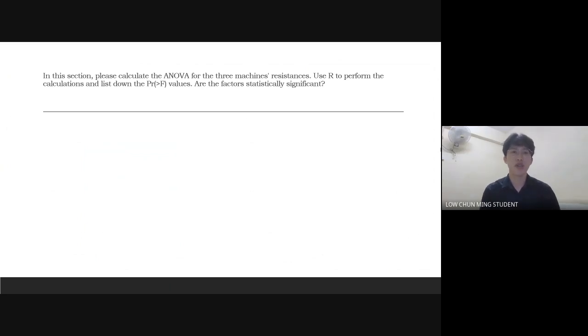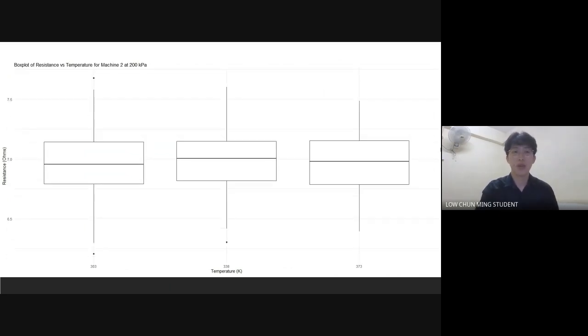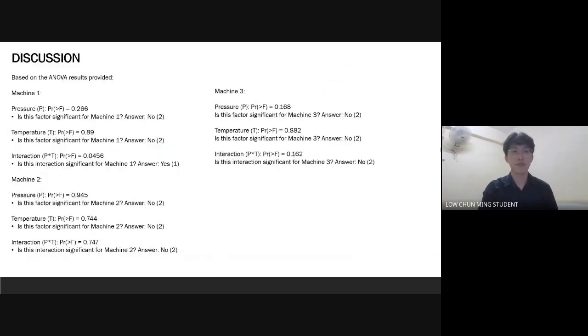So the last question is about calculating the ANOVA for the 3 machines' resistors, using R to perform the calculation and determine whether the factor is statistically significant. Here's the box plot of resistor versus temperature for machine 1, machine 2, and machine 3.